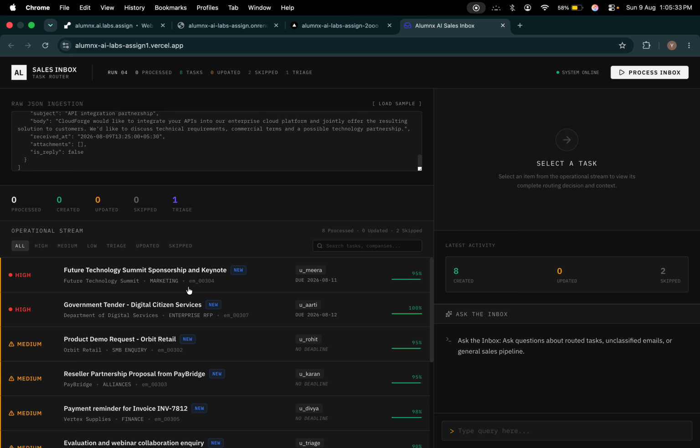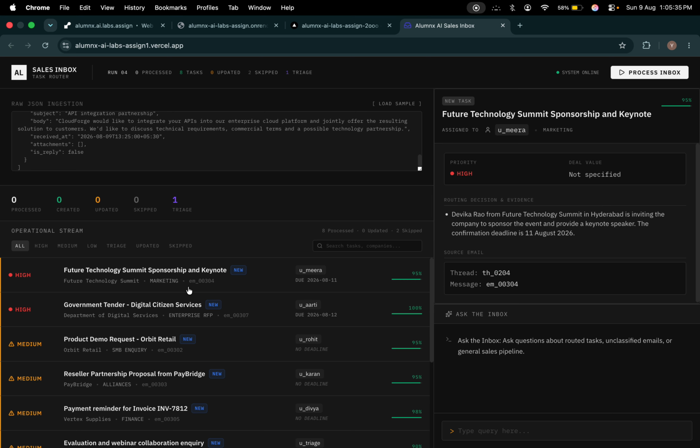We'll click on the high priority tasks. So here is a high priority task from the mail, which is the Future Technology Summit sponsorship and keynote. The task has been assigned to Mira. So let's look at how the routing works.